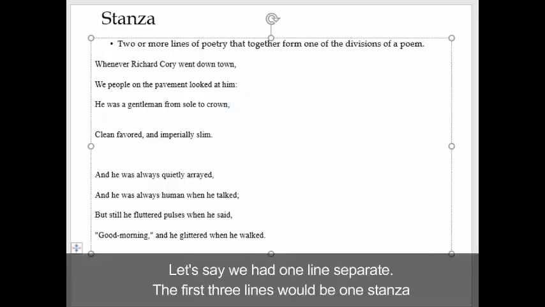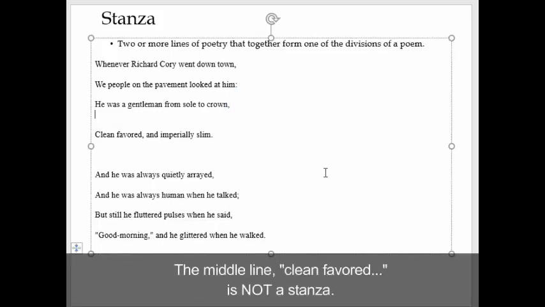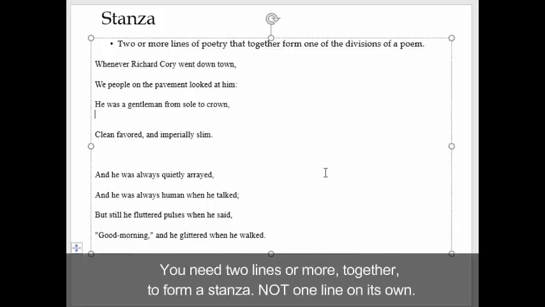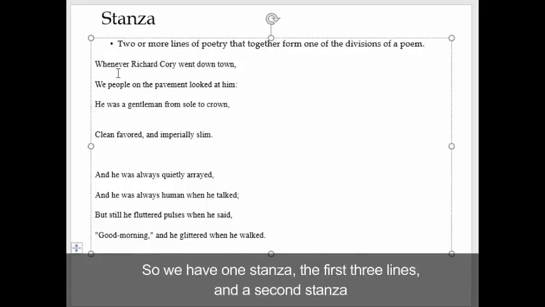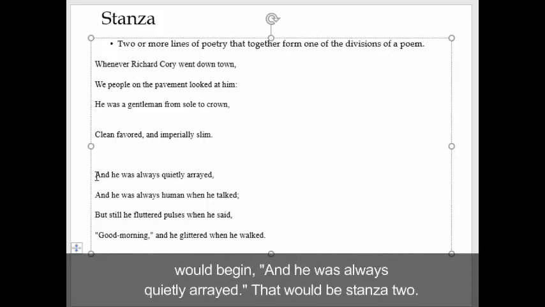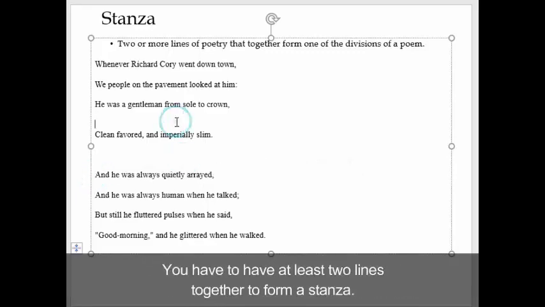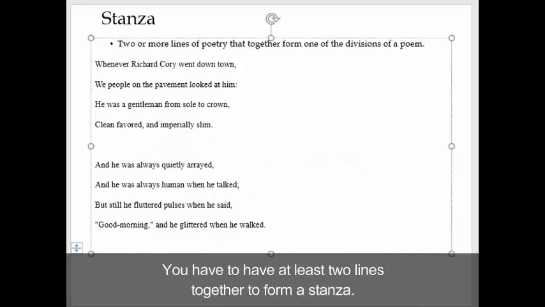Now, let's say we had one line separate like this. So the first three lines would be one stanza, and then that middle line, "clean-favored," that's not a stanza because you need two lines or more together to form a stanza. So we would have one stanza, the first three lines, and then the second stanza would begin, "And he was always quietly arrayed." That would be stanza 2. So you have to have at least two lines together to form a stanza.